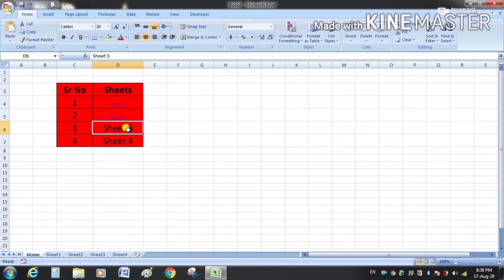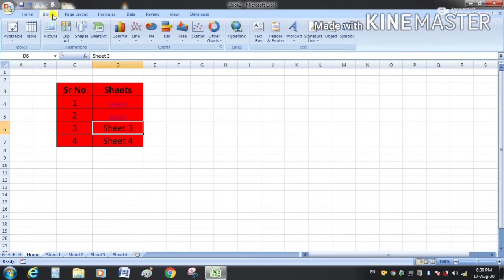Click here because now we want to create our hyperlink here. Third method is go to the Insert tab and under the links group there is the option hyperlink. So when you place your cursor here, you can see here a window opens, and this window is known as tooltip window. Tooltip. So this window gave us the information about the selected option. Click here.